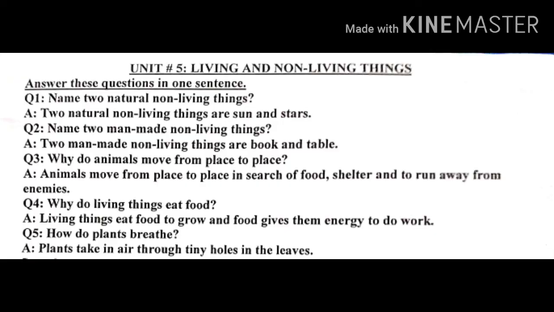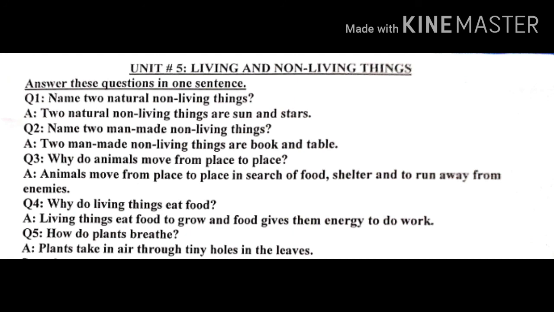Next we have some question answers. Question number 1 is name two natural non-living things. So the answer is two natural non-living things are sun and stars. Question number 2, name two man-made non-living things. So the answer is two man-made non-living things are book and table.